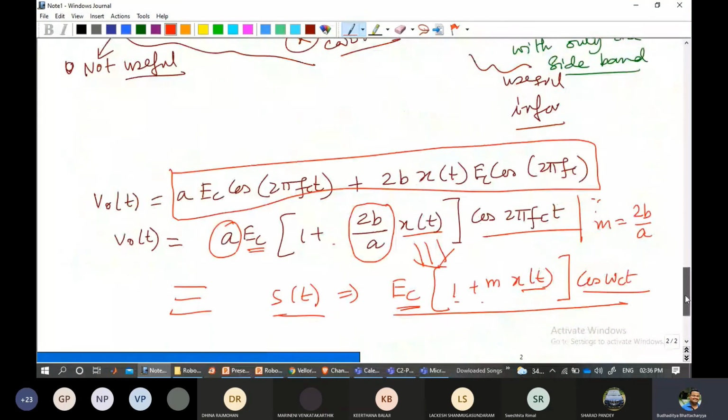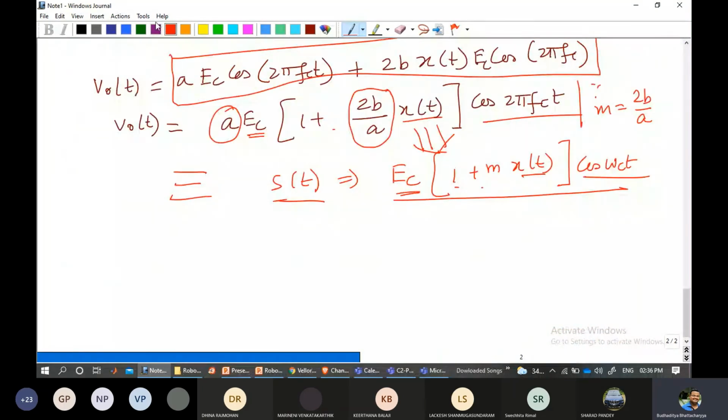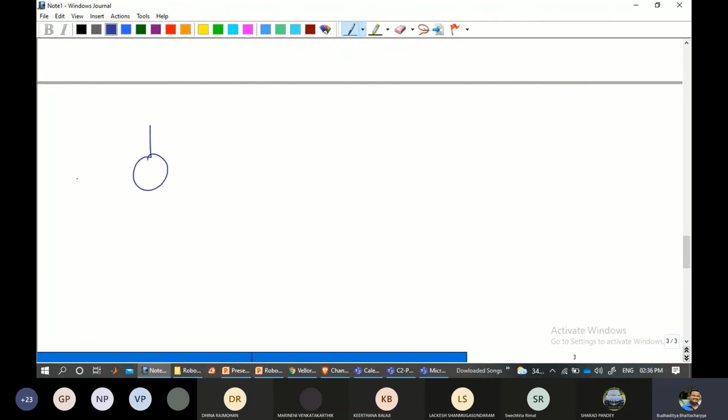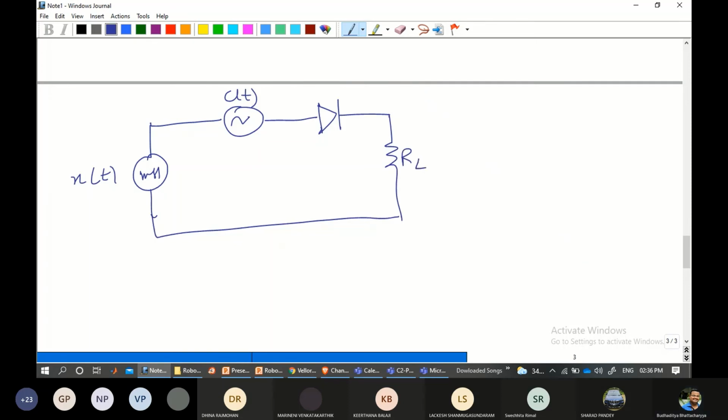Okay, thank you. In that same light, there is another one that I want to finish off today itself, and that is called the switching modulator. The switching modulator works on the same principle as the diode. We have already discussed that. Here the circuit looks something like this. Suppose this is the message, x(t). This is the carrier, c(t). This goes to a diode, so the diode symbol is something like this, and then it goes to a resistor RL like this.